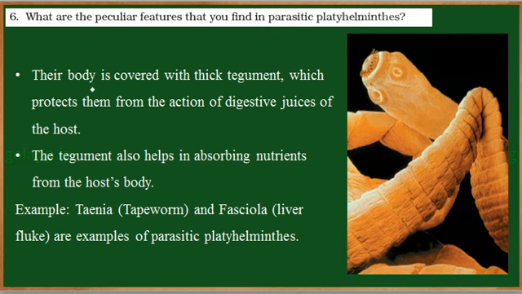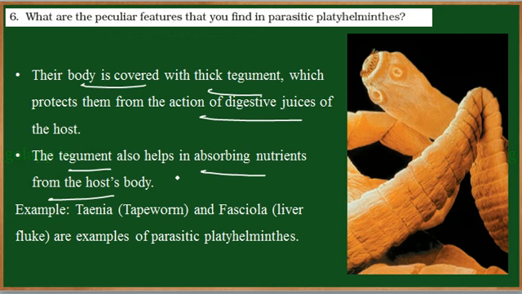The Platyhelminthes body is covered by a thick tegument, which protects them from the action of digestive juices in the host. Now, this tapeworm remains in the intestine of the human or the host organism. So the digestive enzymes secreted by the host body can cause damage to the tapeworm. So its body is covered by a thick tegument. And this tegument also helps in absorbing the nutrients.